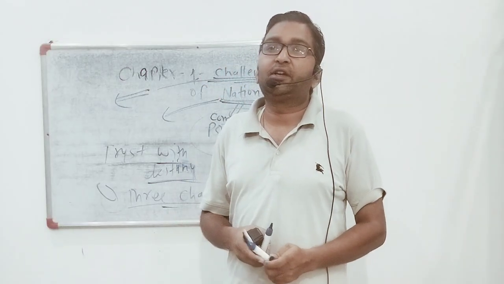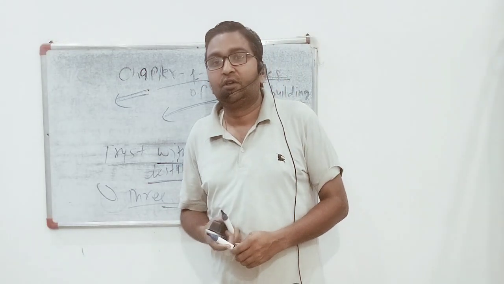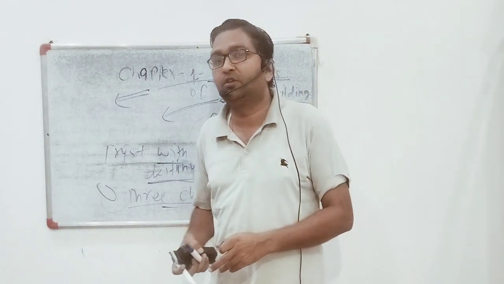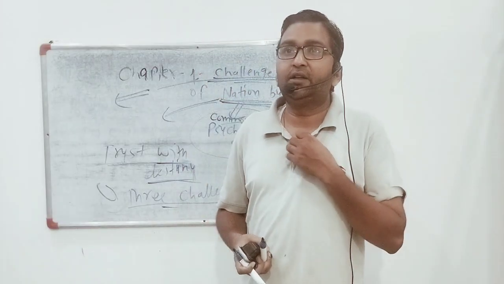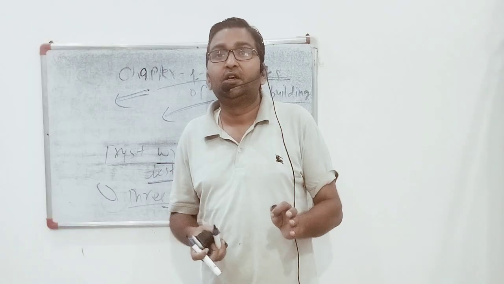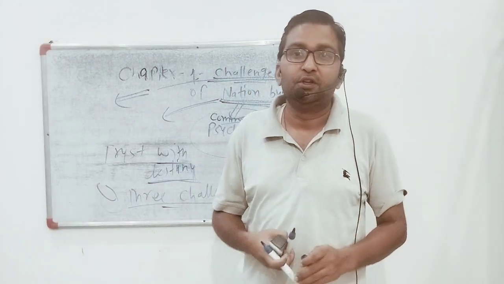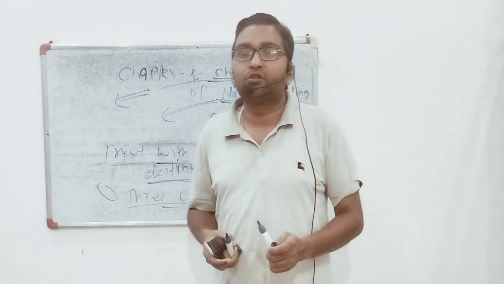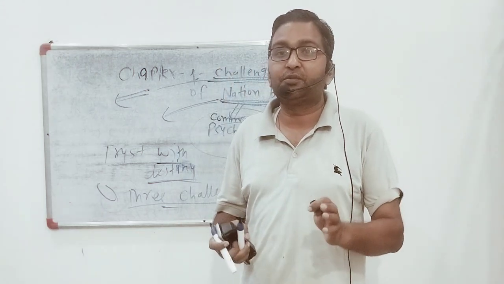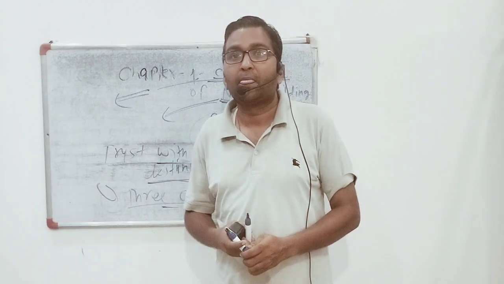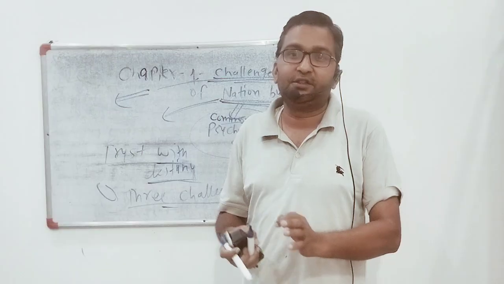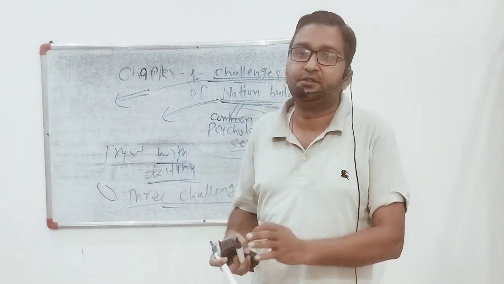Now let's talk about the second state, Manipur. Just before independence, Manipur signed an instrument of accession with the government of India, and in 1948 a legislative assembly election was held in Manipur. So Manipur became a constitutional monarchy in 1948, and it was the first state, just after independence, to hold elections on the basis of universal adult franchise.